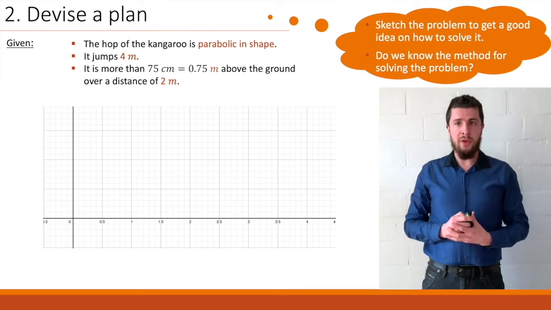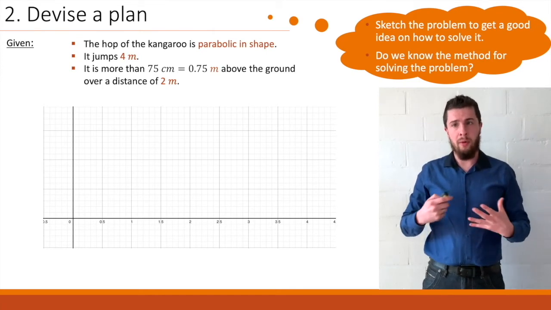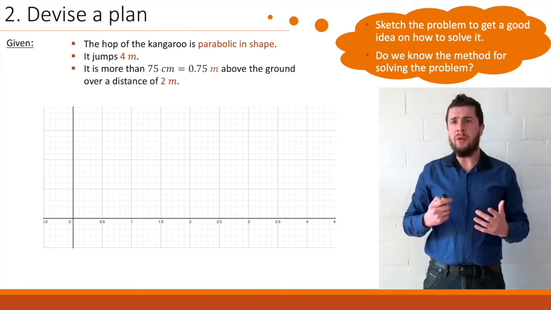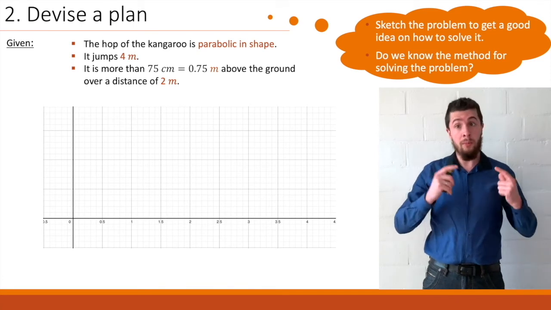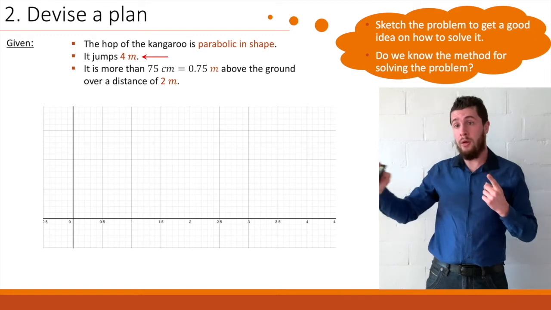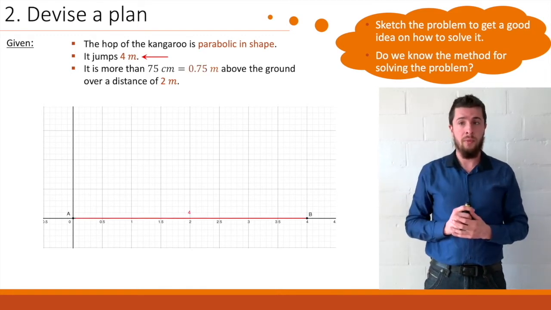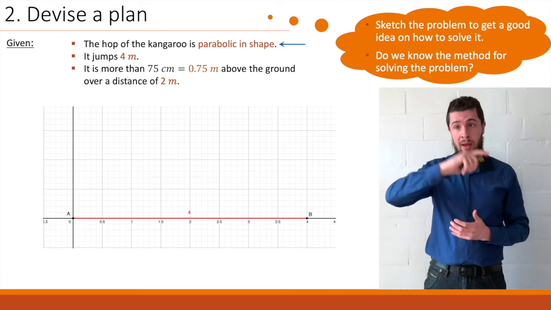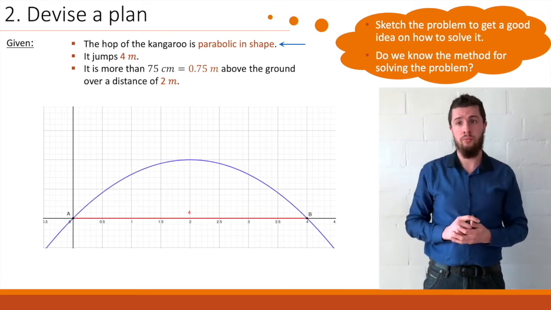Next up, we devise a plan. So what do we know? The hop is parabolic in shape, but the kangaroo jumps 4 meters. Now logically, we'll be starting at the origin, and we'll be moving 4 units along the x-axis. And we land in point B. We'll be drawing a parabola through those 2 points like this.